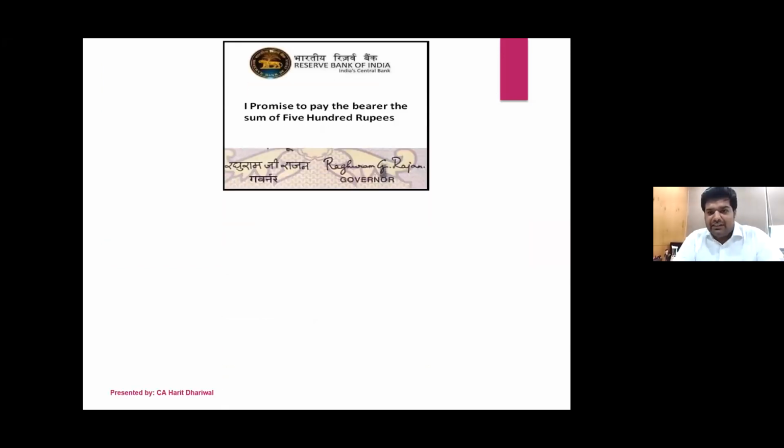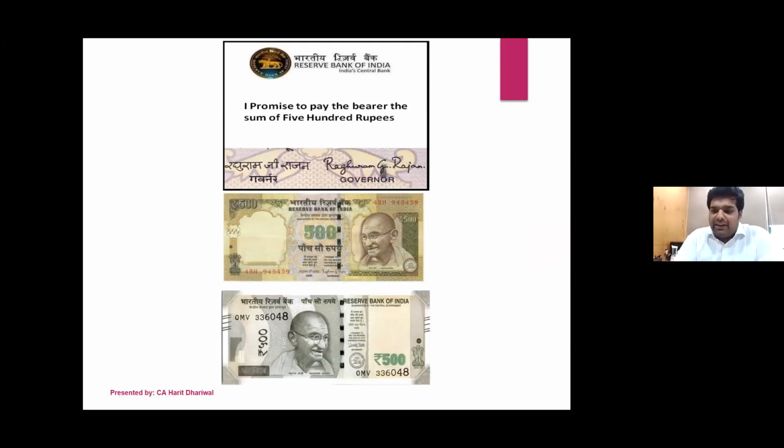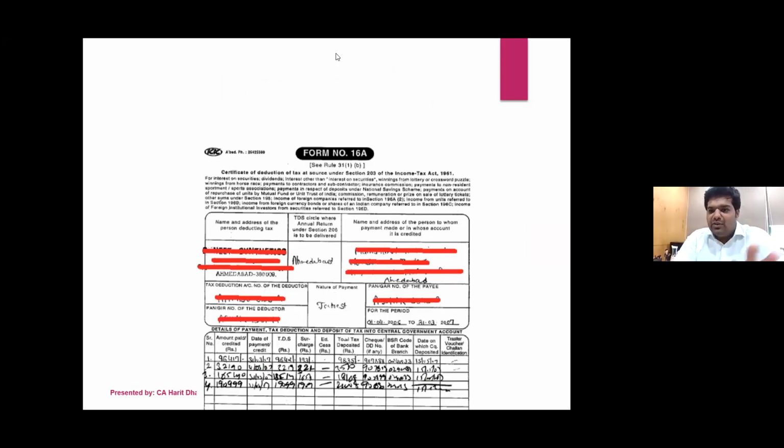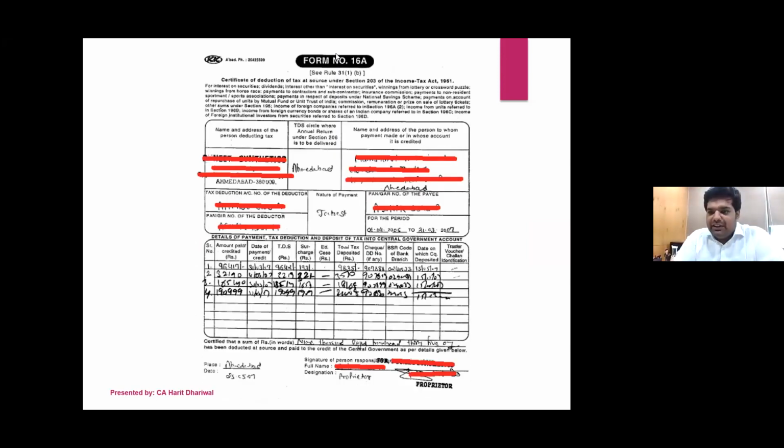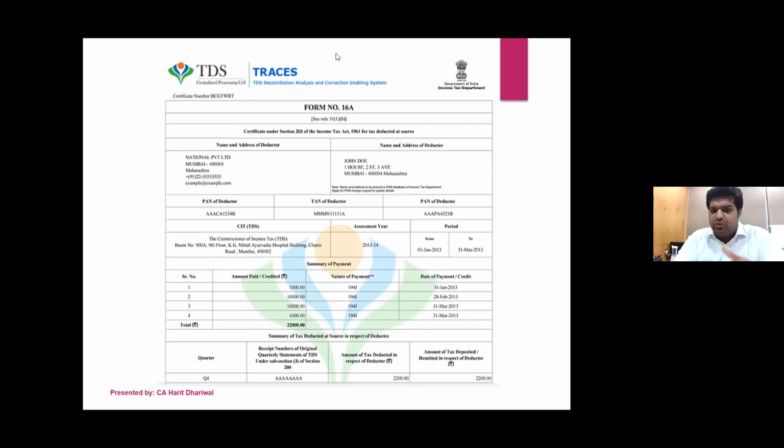So yes, if I give you this note, will you accept it as a payment? If I give you this as a note, I know you will not accept it. If I give you this, then also you will not, but this you will. And why I'm saying this, because earlier, those who have seen the old 16A form, the TDS credit that we used to get was all manual. So people were writing anything and we were not able to get the credits. But now with the new form, I think we all know that it's all computerized. Everything is through the TRACES website, and hence we are able to get the relevant credits as well.